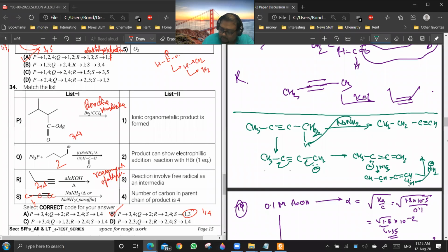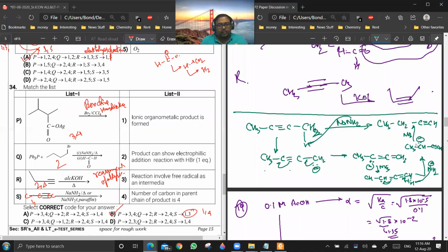This will go here and this will go here. So you'll be getting CH3-CH minus-C triple bond CH, and then it will take an H plus from NH3. Are you getting this, everyone?